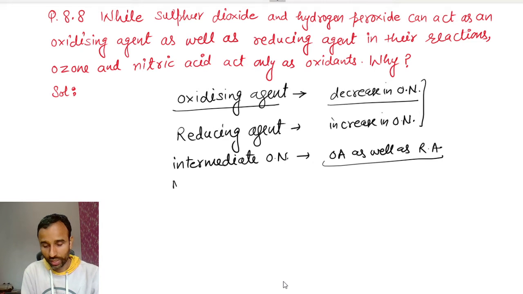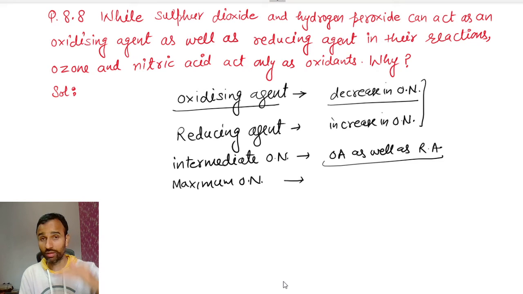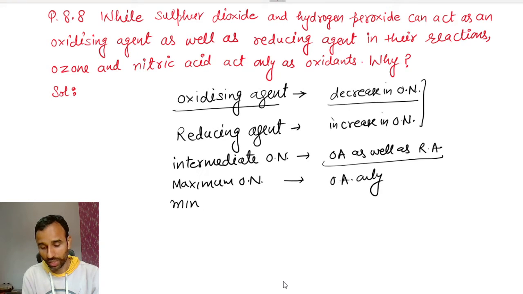But one which has the maximum, highest oxidation number can only be decreased, so it acts as an oxidizing agent only. And the one which has the minimum oxidation number can act as a reducing agent only.